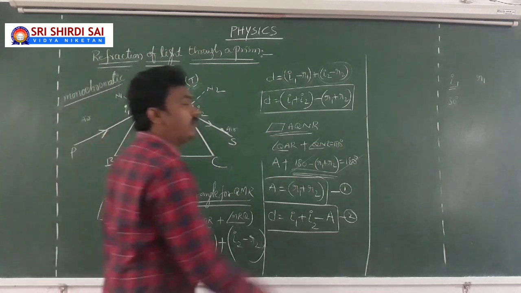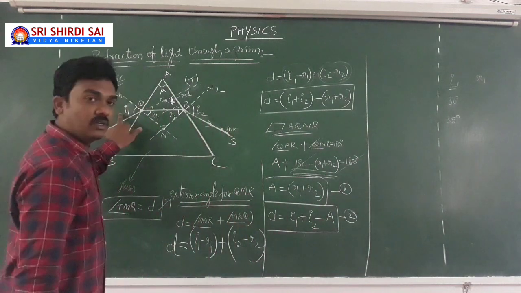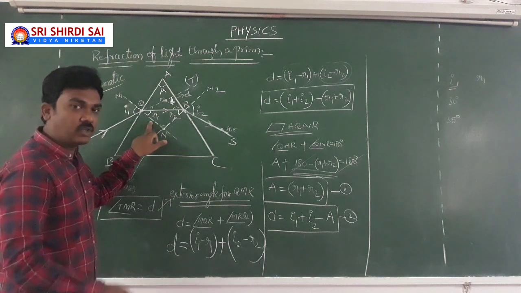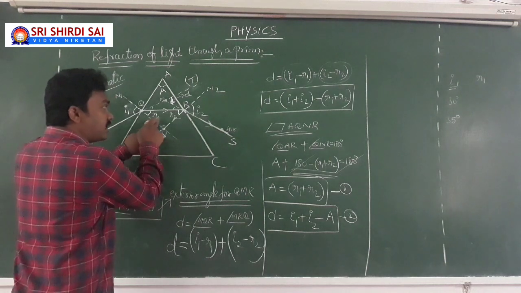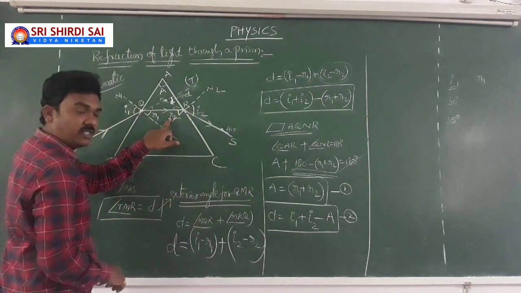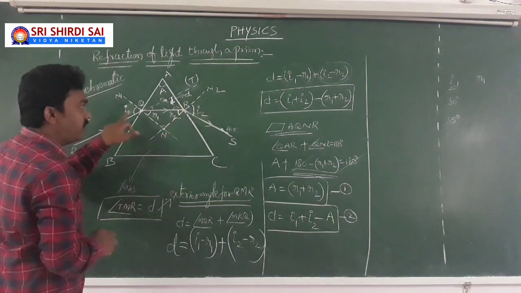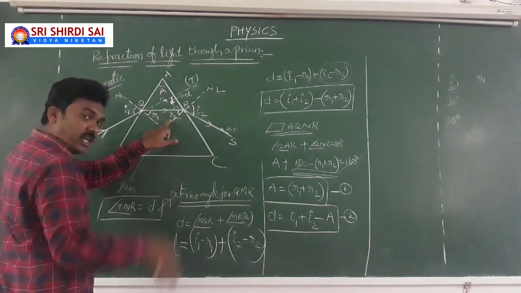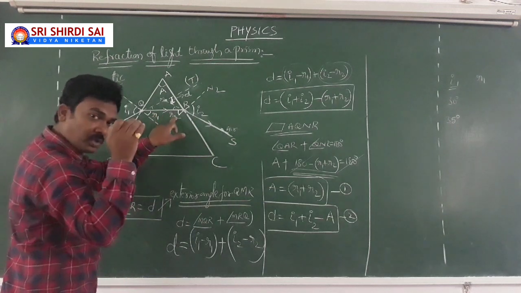But the point is, if I1 increases from 30 degrees to 35 degrees, when I1 increases, R1 has to increase. Snell's law concept: sin i by sin r is always constant. When I1 increases, R1 increases. When R1 increases, R2 should decrease because R1 plus R2 is always equal to A, which is a very important point. So as I1 increases from 30 to 35, R1 will increase according to Snell's law, but R2 should decrease because R1 plus R2 should be equal to A.